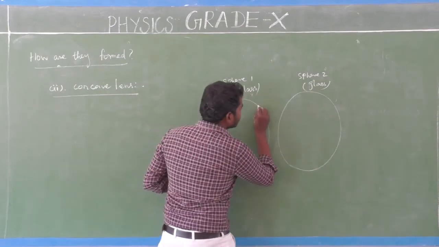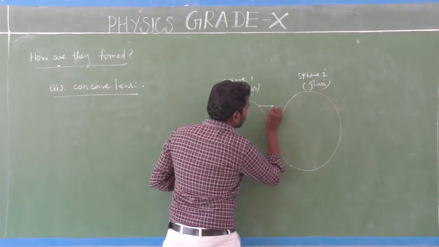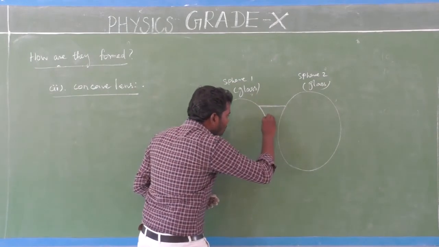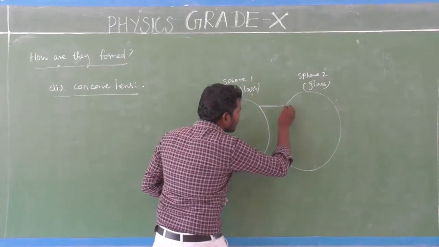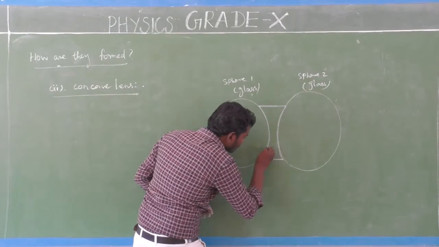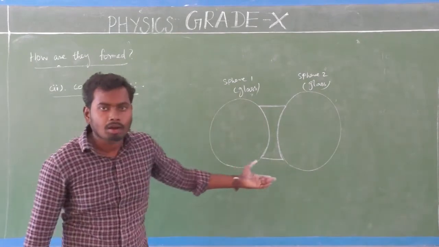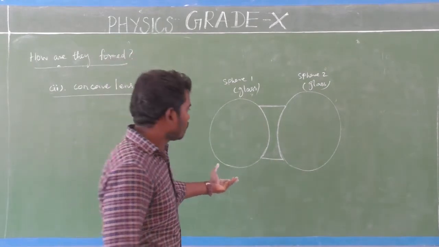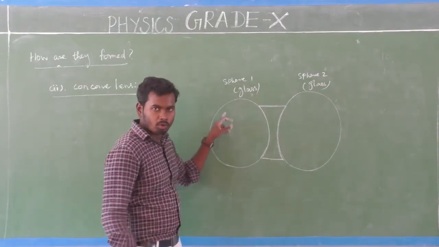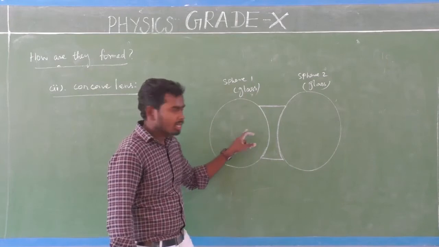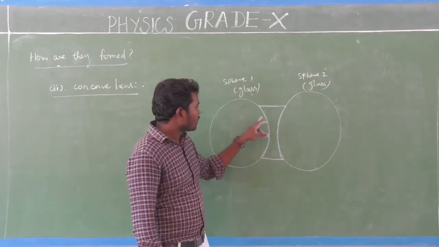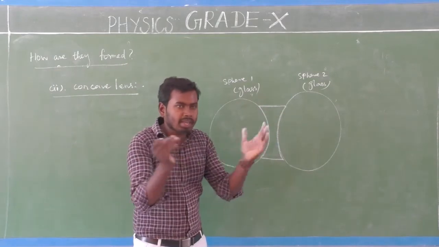Look at here. If I connect this part of the boundary of the two spheres, we can get what is that? We can get concave lens. Very simple. Look at here. First, consider one sphere that is made up of glass. Consider another sphere that is also made up of glass, isn't it? So look here. If we connect the two spheres,